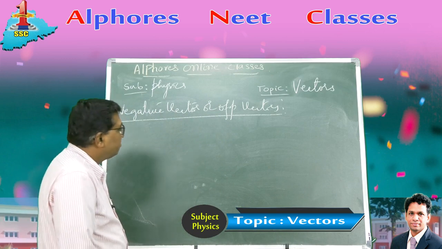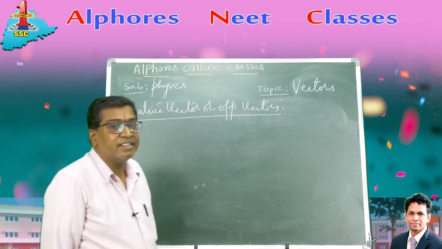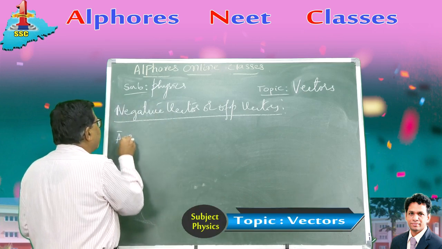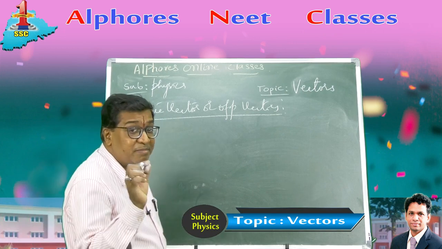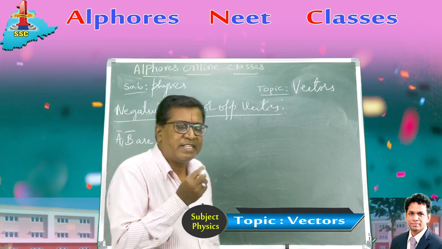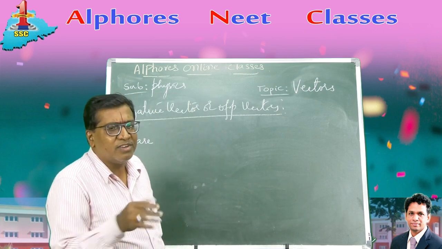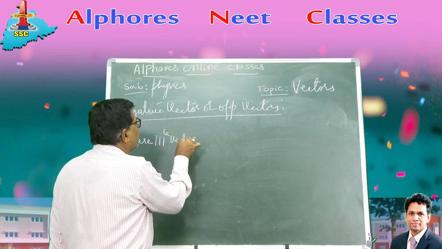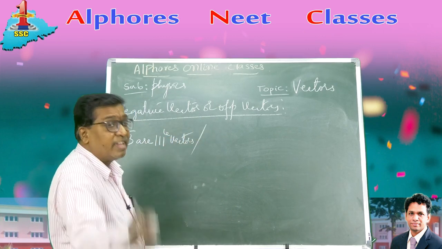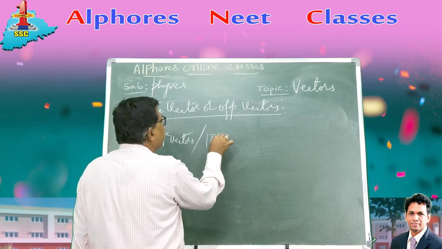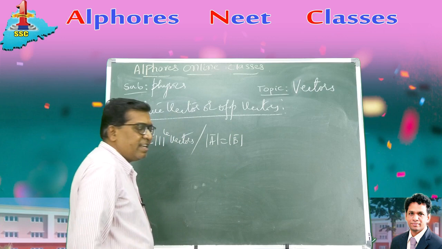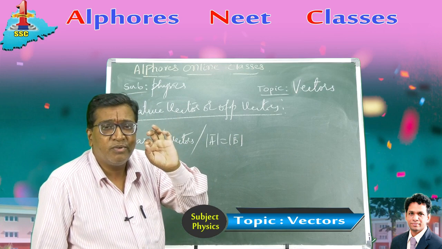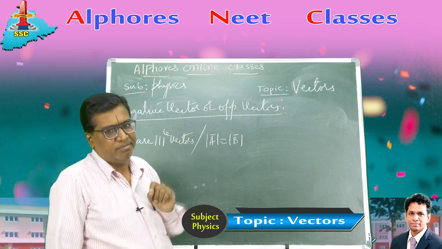Right? Direction is opposite. Then how do you express this in vector notation? Vector form. So A bar and B bar are two similar vectors. You should be very careful while spelling the things, right? Not just any two vectors. They must be two similar vectors. A bar and B bar are two similar vectors such that their magnitudes are equal. Mod A is equal to mod B. In the sense, the modulus of A is modulus of B, the magnitude of A is magnitude of B, the absolute value of A is same as the absolute value of B.